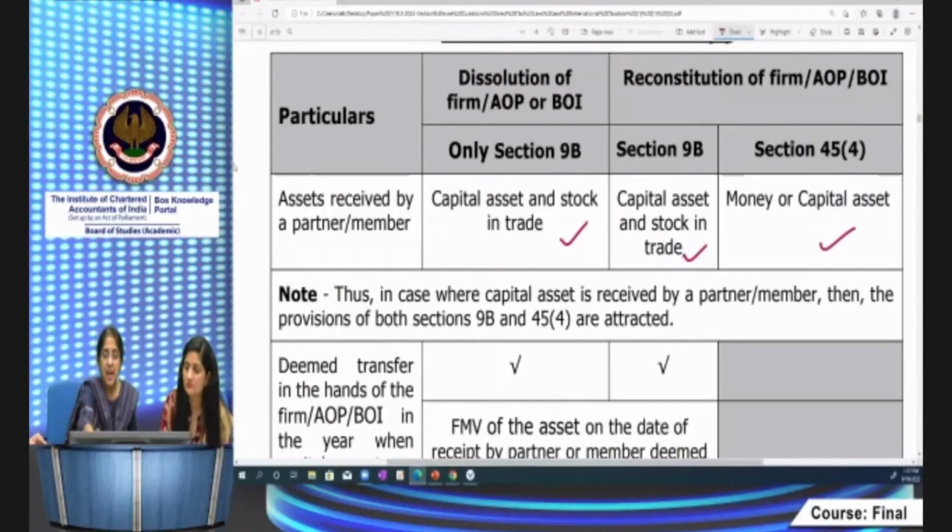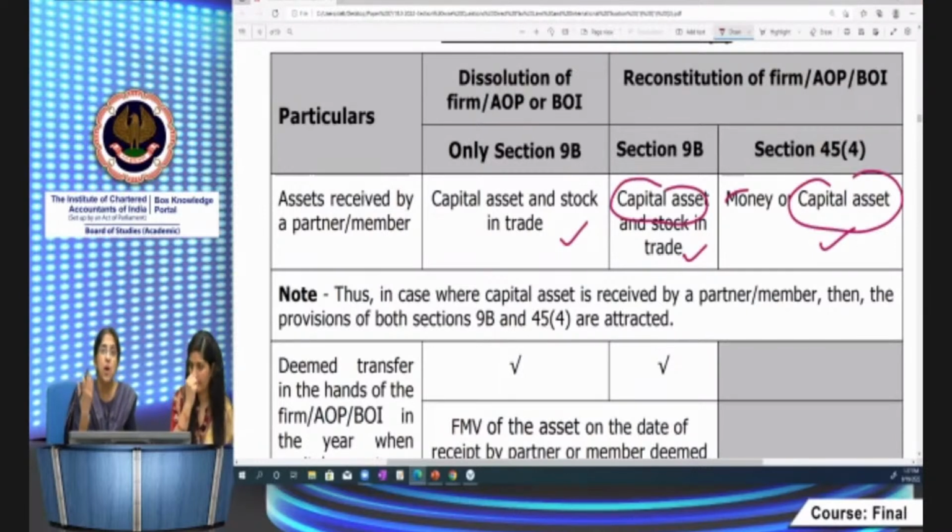Here, 9B means capital asset or stock in trade, and 45.4 covers money or capital asset. Here, what we notice, if it is a capital asset on reconstitution of a firm, then both 9B and 45.4 are attracted. So, how do we go about calculation? CBDT has also come out with its own circular in this regard, guidelines, and we have to take that also into account when we are calculating.